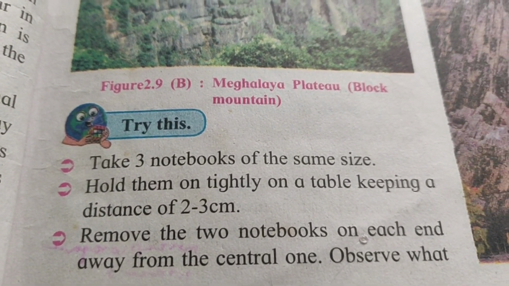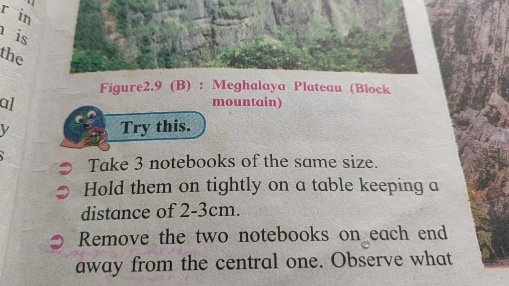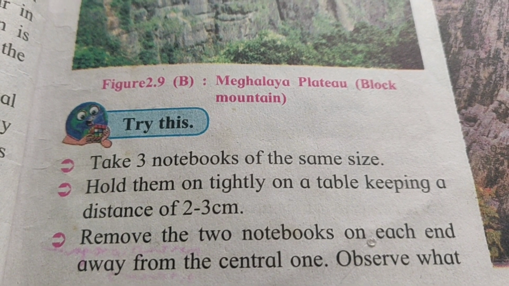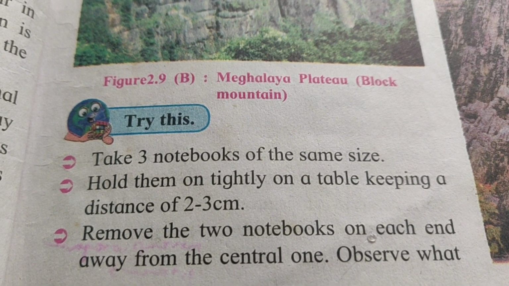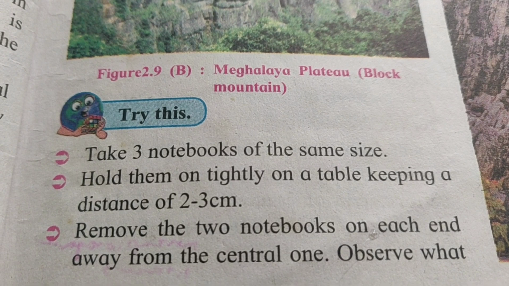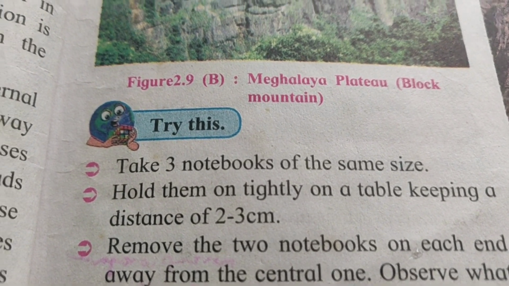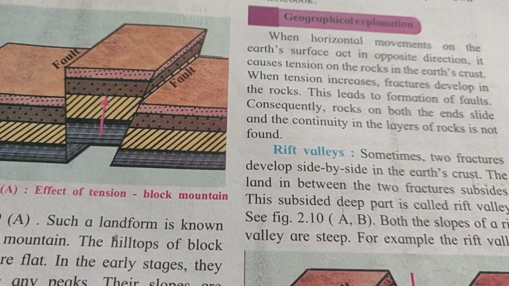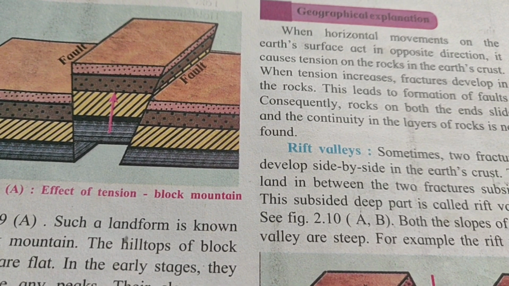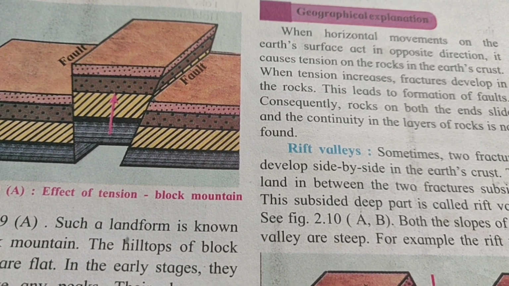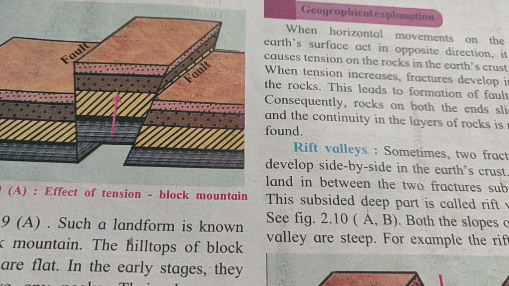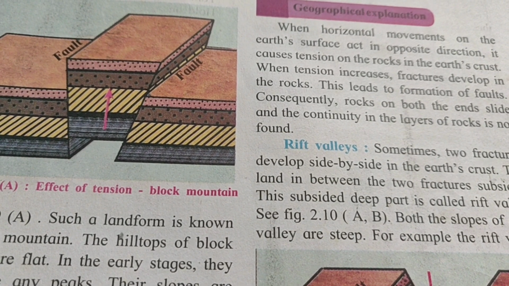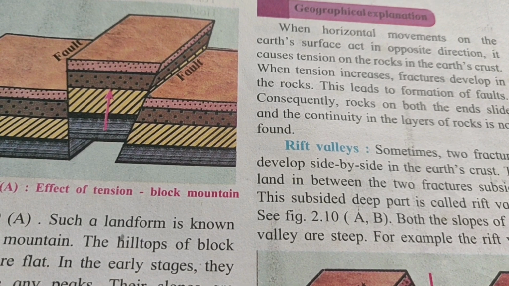Next, take 3 notebooks of the same size, hold them tightly on a table keeping a distance of 2-3 cm. Move the 2 notebooks on each end away from the central one. Observe what happens. When horizontal movements on the earth's surface act in opposite directions, it causes tension on the rocks in the earth crust, and when tension is created, fractures develop in the rocks.